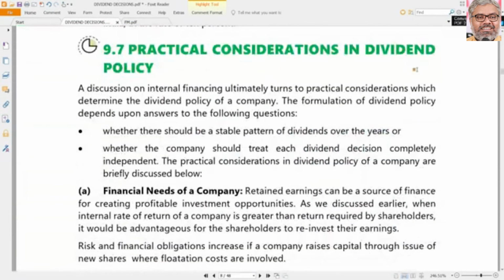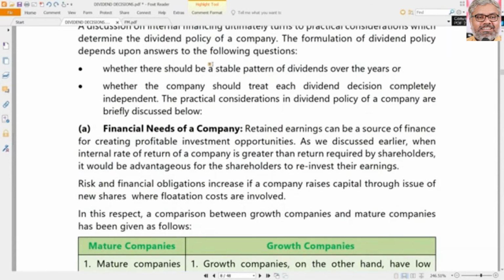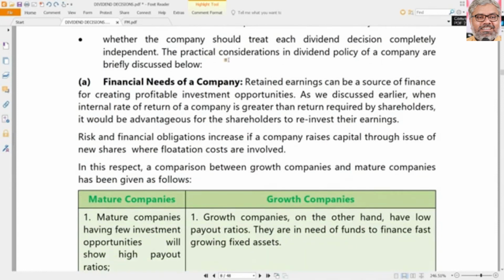These are the various factors which a company and management of a company has to take into consideration while declaring dividend, while taking a dividend decision, while taking a dividend policy. The same things are again and again repeated. Sometimes you call it practical, sometimes you call it factors, but ultimately it is the same. What are the things here? Financial needs of the company.